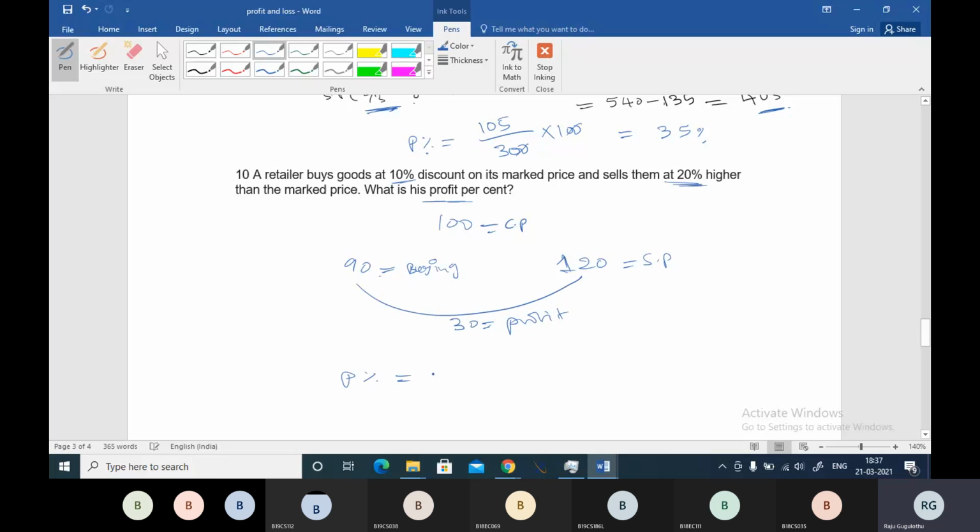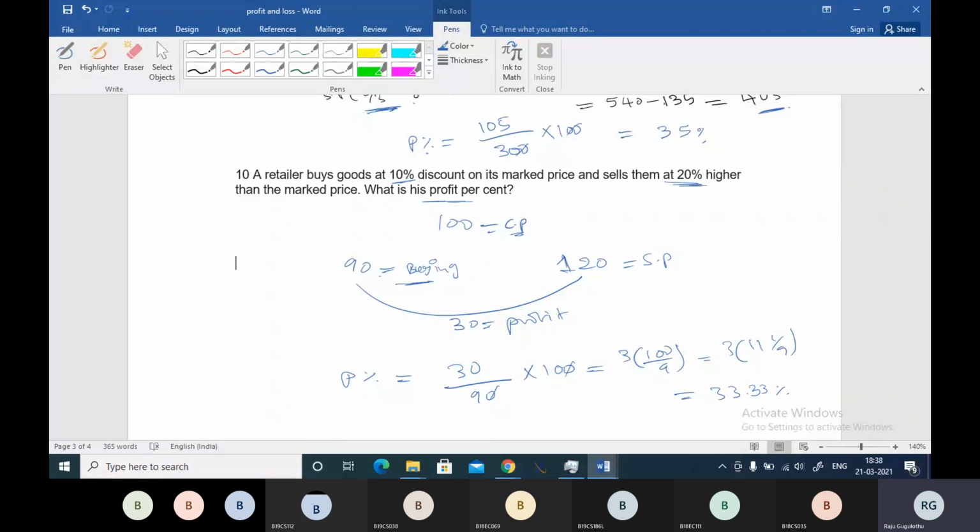So profit percentage will be 30 divided by cost price. Buying price will be the cost price, right? 30 by 90 into 100 will give you 300 by 9. 100 by 9 is 11 into 1 by 9, I know this from ratios. So you can say it is 33.33%. Yes, 33.33%. So this is your 10th one.